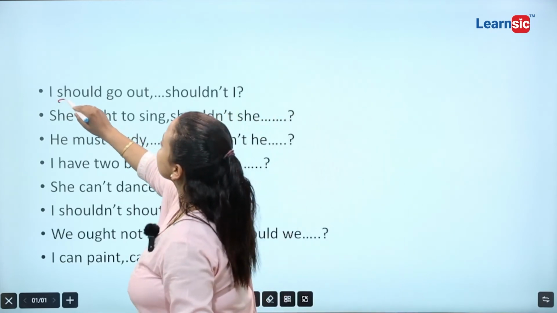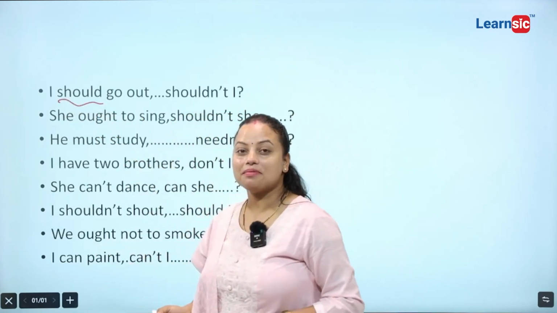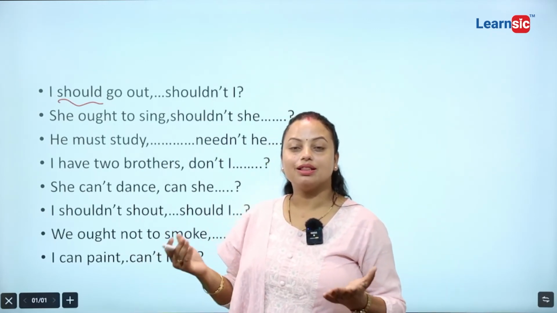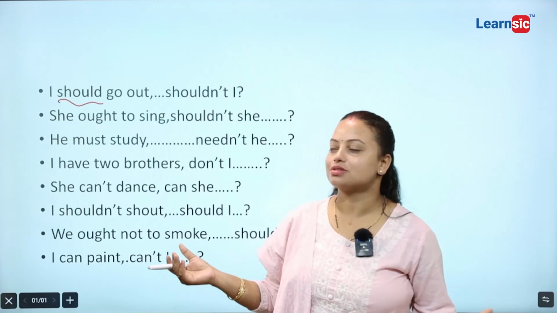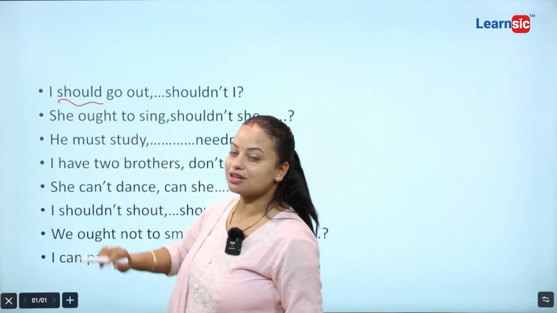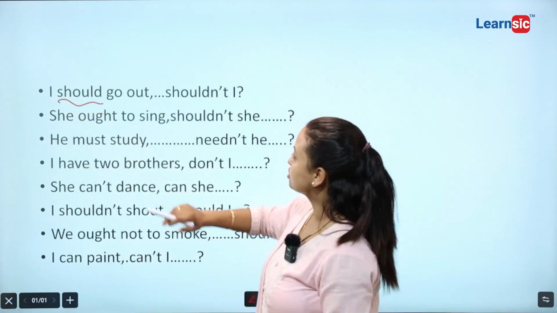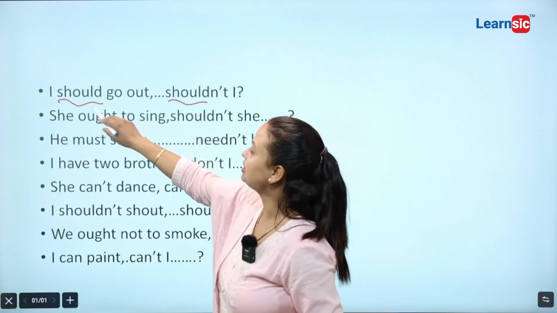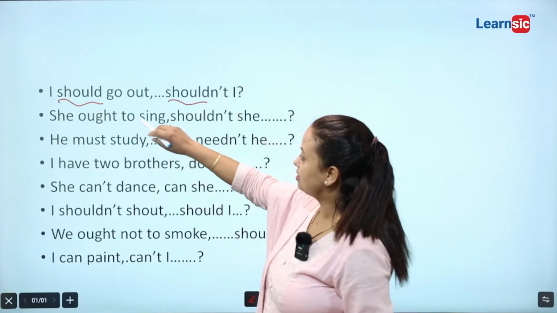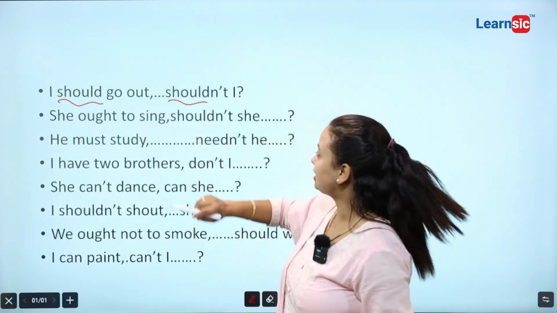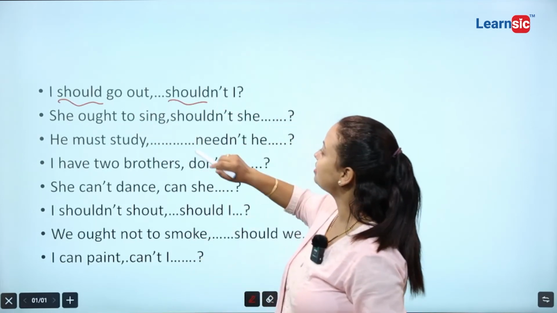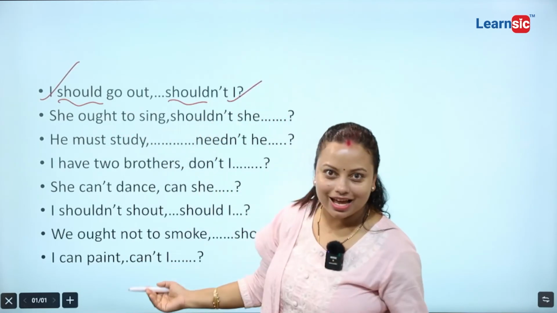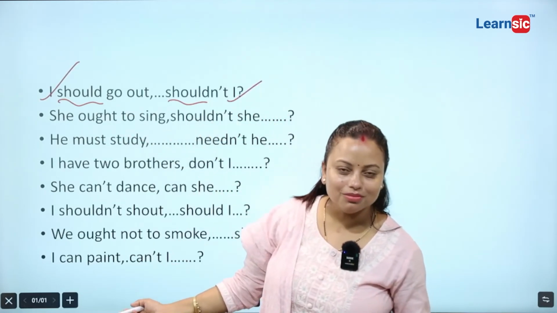Should, may, might, can, could, will, would, these all are modal verbs. Now should is coming as a verb here. So just carry should and write. The sentence is in positive form, that's why write down, make it negative. And what is its object? Its object is I. Shouldn't I?